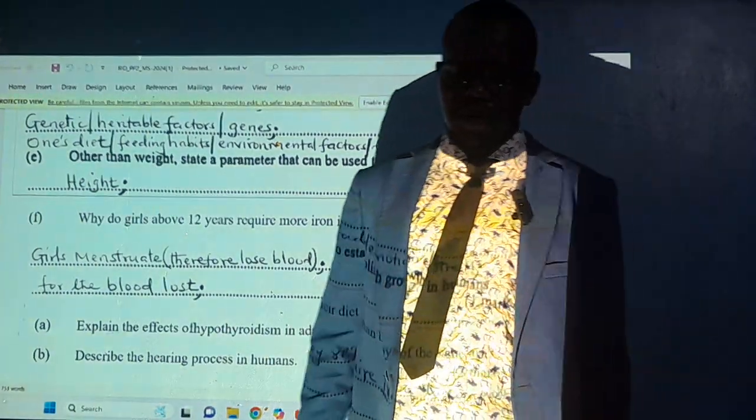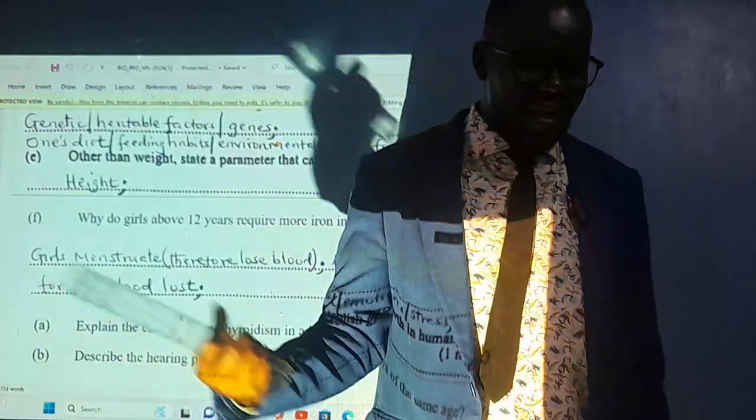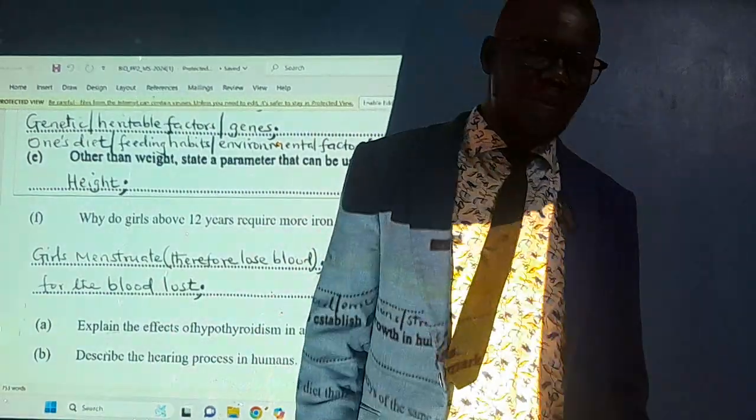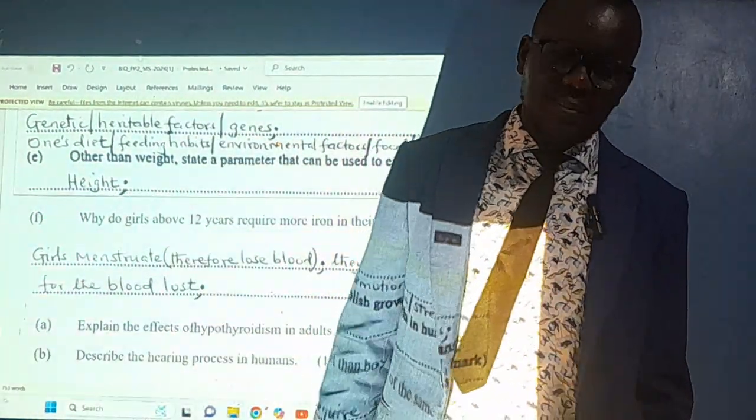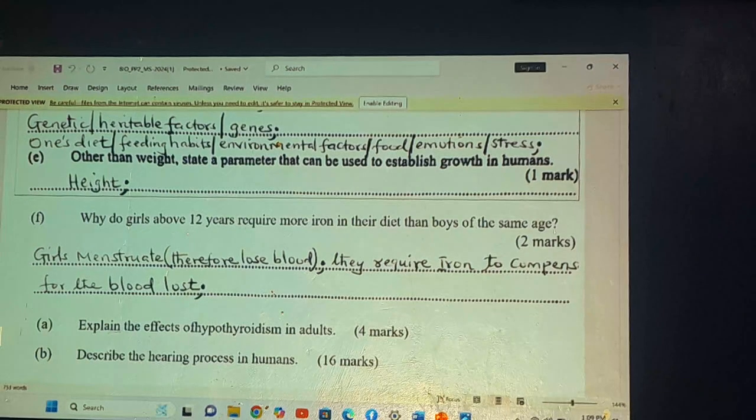That is the end of our graph. It was still a very simple graph of growth and development, but with different kinds of questions from different sections. Thank you very much for that. Welcome as we check our paper 3.